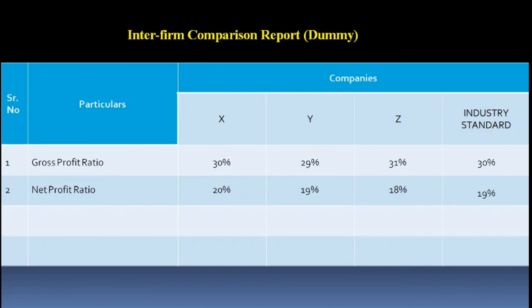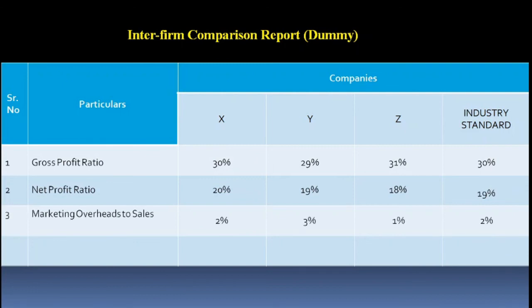As far as net profit ratio is concerned, I could say that the indirect expenses to sales ratio of Z company is more as compared to Y and X. So you need to have a knowledge of ratios. Only after that can you form conclusions.